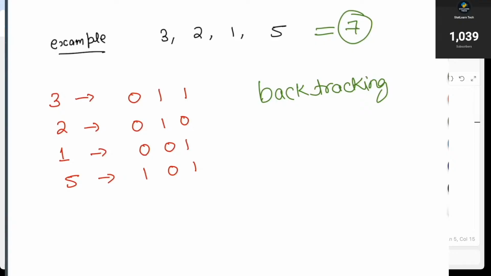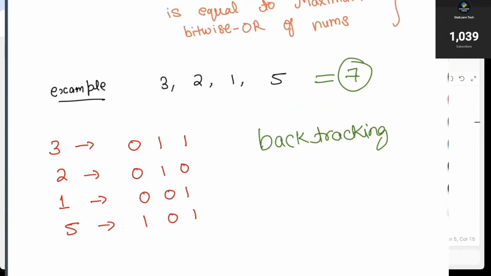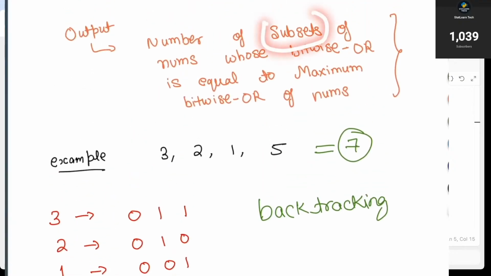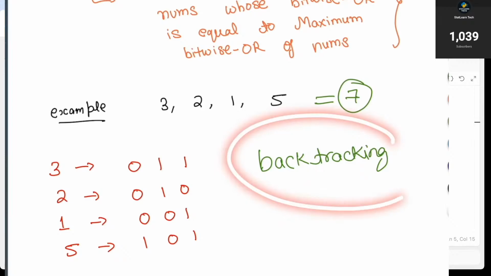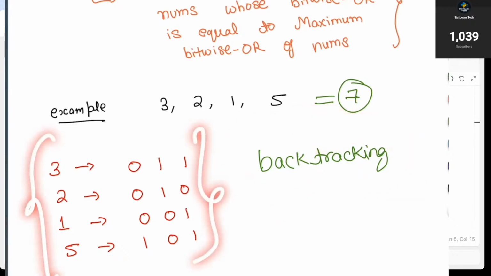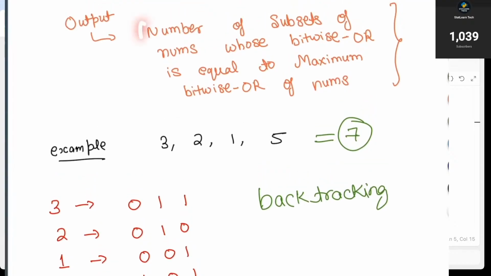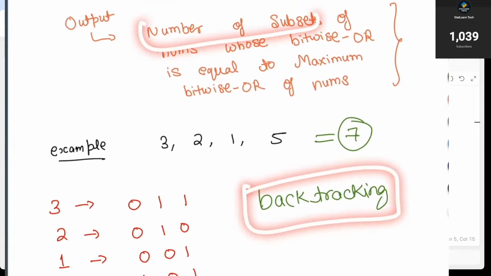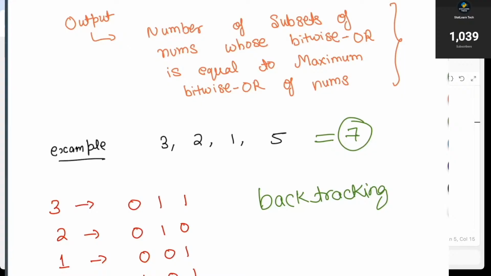But one of the processes can be to just try to find all the subsets. Let us try to solve it by finding all the subsets. If any optimization is required, we are going to do it, but first of all we need to find all the subsets. And to find all the subsets, one of the best methods is always backtracking. Again, talking about the intuition, you just need to remember that to find all the subsets, backtracking or recursion is one of the best ways.